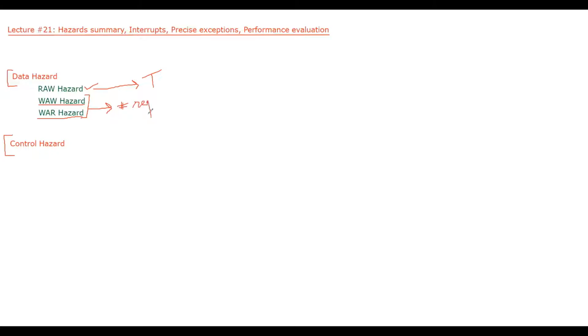If we have an infinite or large number of registers, then we can easily remove this kind of dependency. Another solution to the WAW and WAR hazards is register renaming.